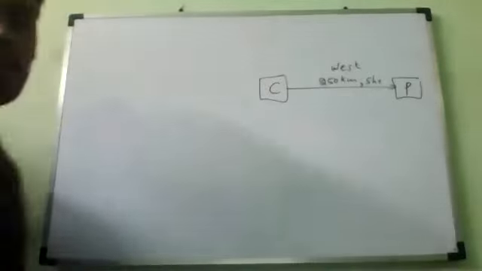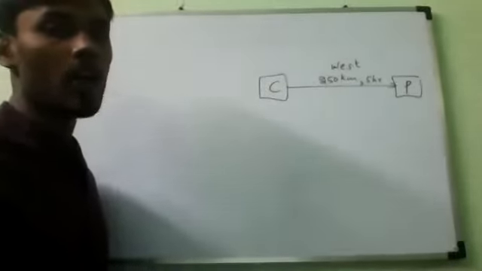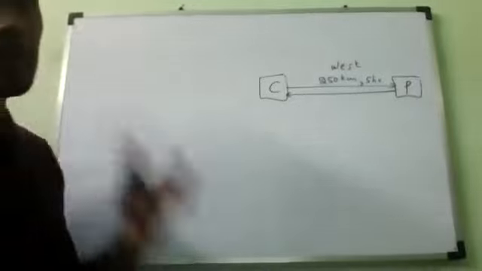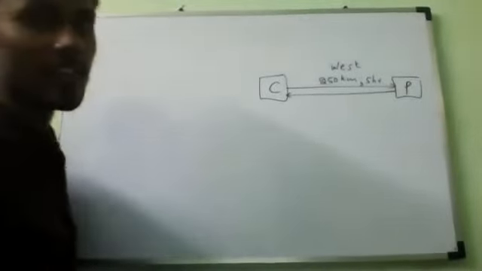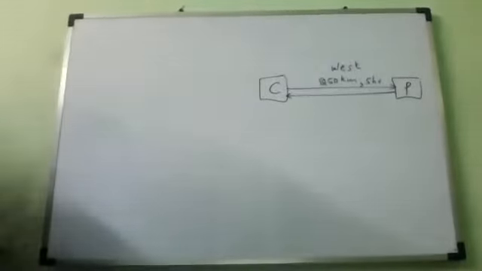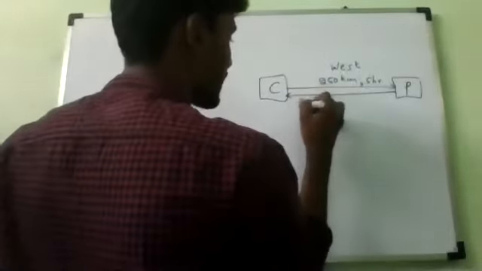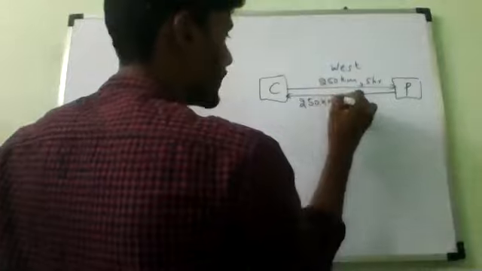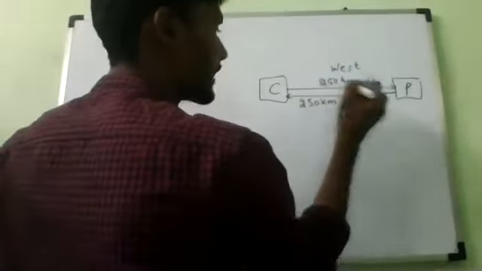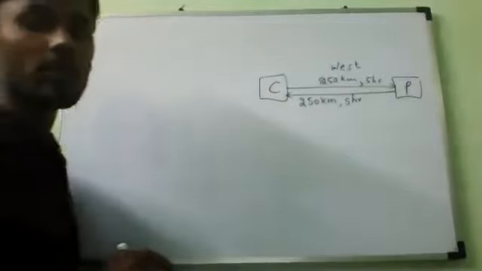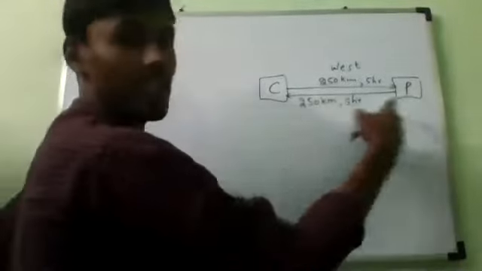Drawing a diagram is most important. Now, full stop. Morning and returns to Chennai in the evening, covering the same distance of 250 kilometers in the same time of 5 hours.